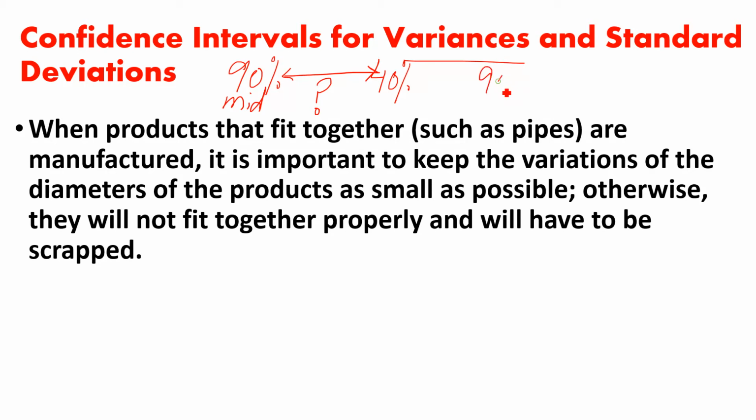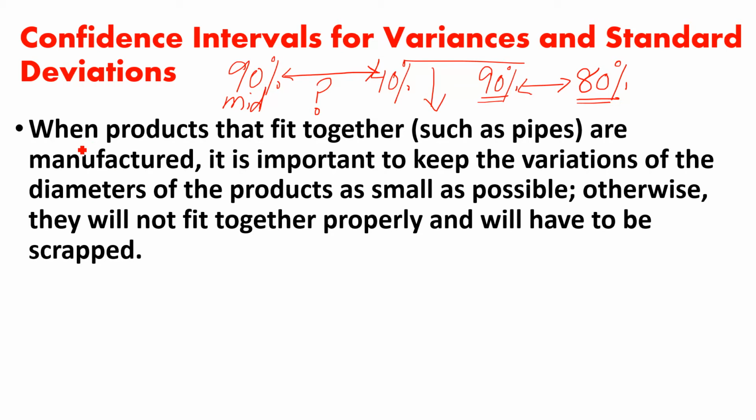Same thing with the midterm: the average of my class is 90%, and in the final exam the average of my statistics class is 80%. This variance is acceptable, because we can say that the midterm was based on only 3 or 4 chapters, and the final exam was made from the whole book. All chapters were included. That is why it drops 10%. That is acceptable. So variance and standard deviation should be small.